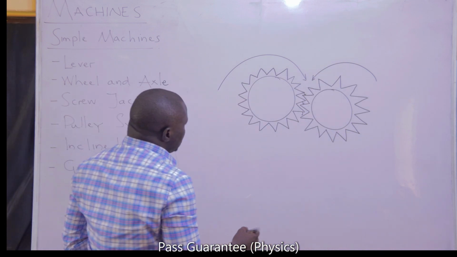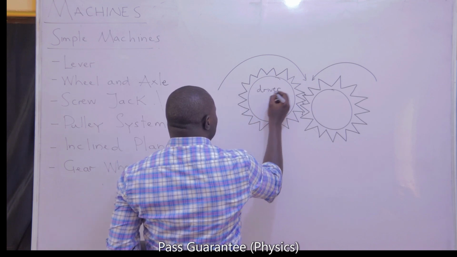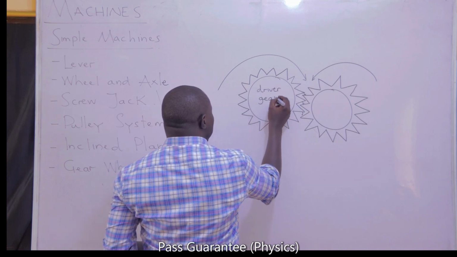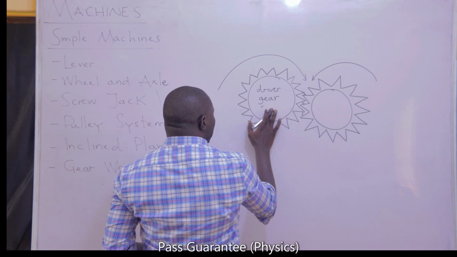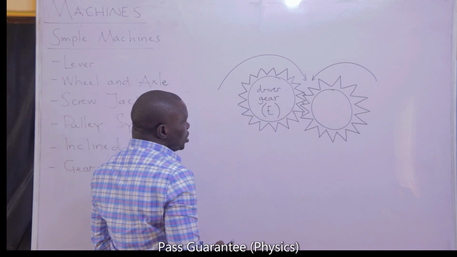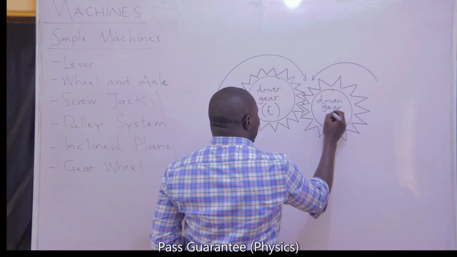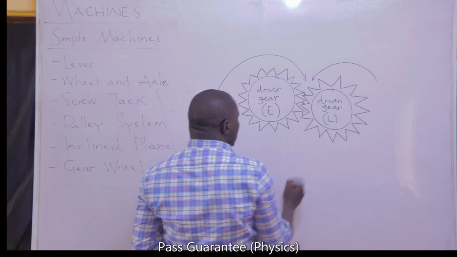So this will be called the driver gear, and that is the one that your effort is directly in contact with, because that's the one that will initiate the motion. This will be called the driven gear, because this is the one that is connected to our load.